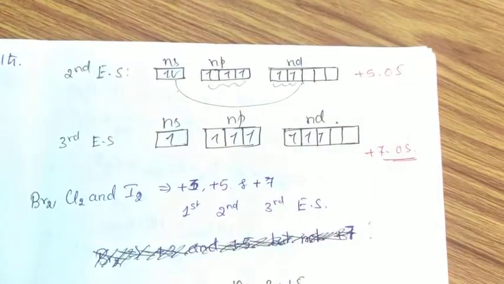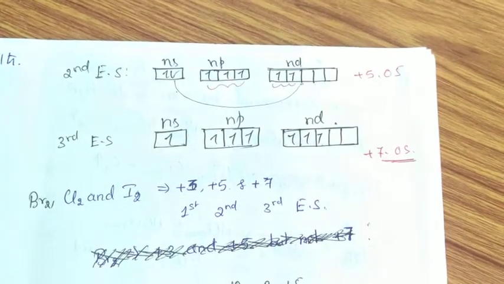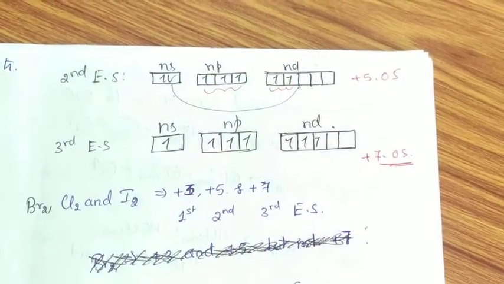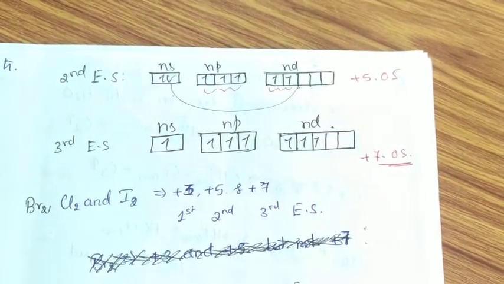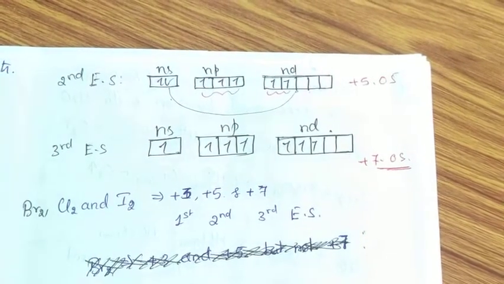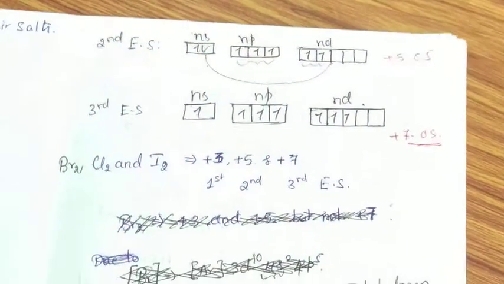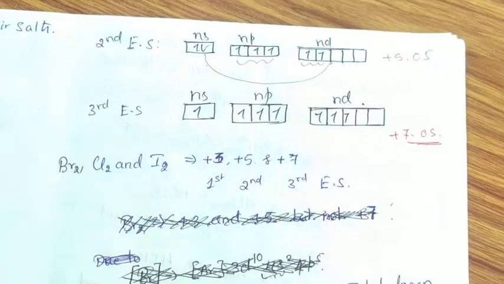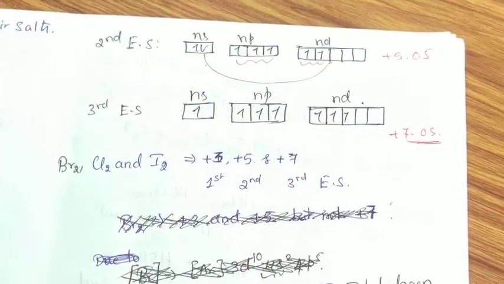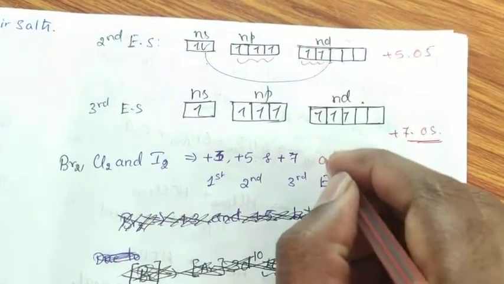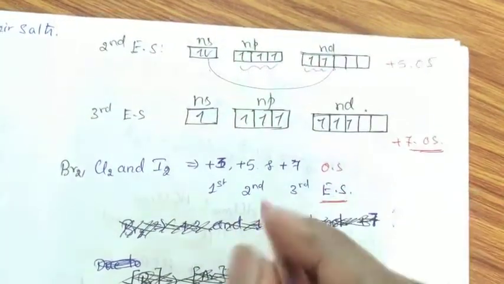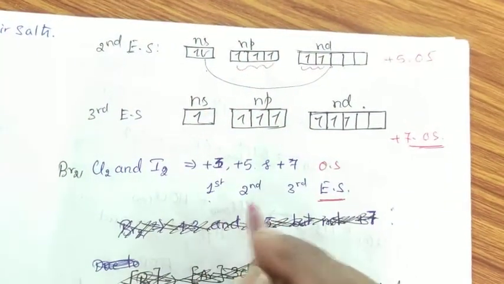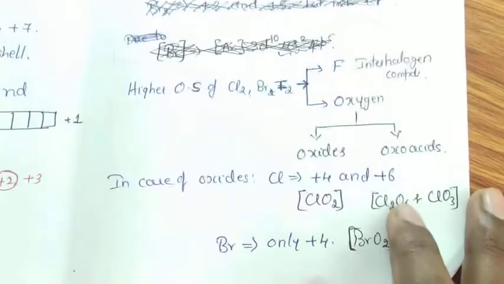So depending upon the excited state, its oxidation state varies from +1 to +3, +3 to +5, +5 to +7. Bromine, chlorine and iodine have an ability to exhibit +3, +5 and +7 oxidation states, but in their different excited states: first excited state, second excited state and third excited state.